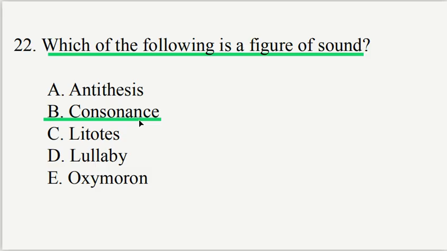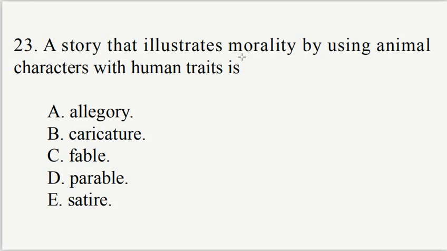Take note of the sound of the letter T coming at the end of the words. That's an example of consonance. Option B.